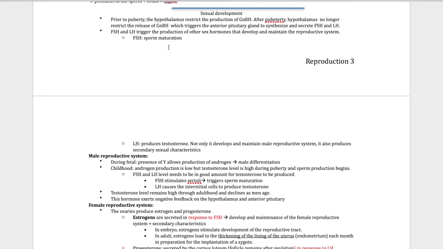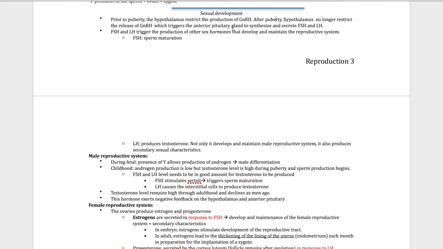Controlled, is being restricted. So there's no production of GnRH, right? But after puberty, what happens is the hypothalamus is no longer controlled, no longer regulated. So GnRH triggers the production of FSH and LH from the anterior pituitary gland.